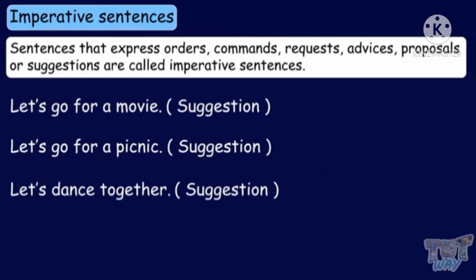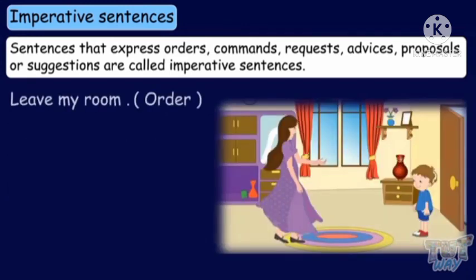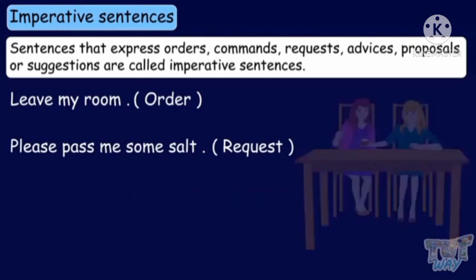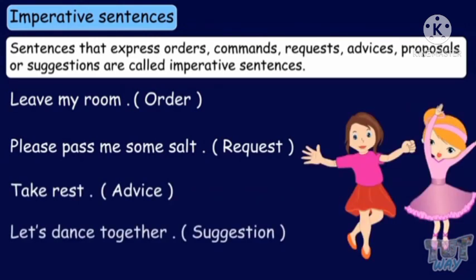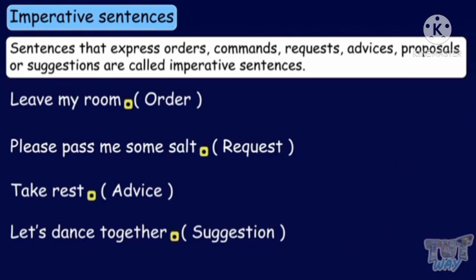All these sentences are suggestions. Okay, students. Now we will see another examples. Leave my room, that is an order. Please pass me some salt, that is a request. Take rest is an advice. Let's dance together is a suggestion.